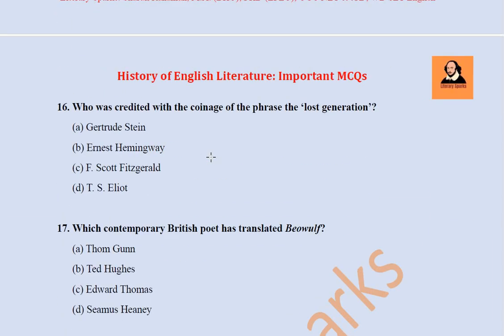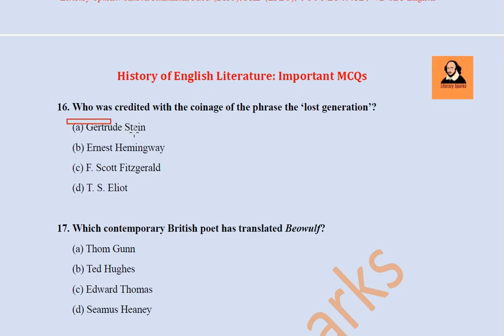Next question we have: who was credited with the coinage of the phrase the lost generation? Gertrude Stein, Ernest Hemingway, F. Scott Fitzgerald, T.S. Eliot. So, who coined the term the lost generation?